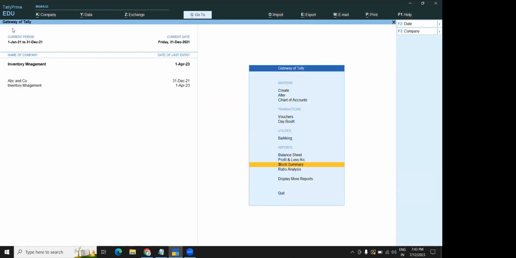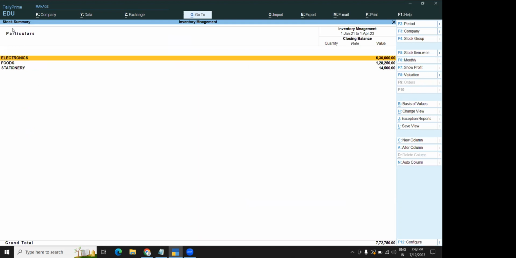Still, I have not explained to you the display, how to see the display. So you are asking how to check that. That is the reason I'm explaining this option now. I just explained to you yesterday only the print option and exporting to Excel, only these things. I have not explained how to check the summary reports, the display reports, everything.